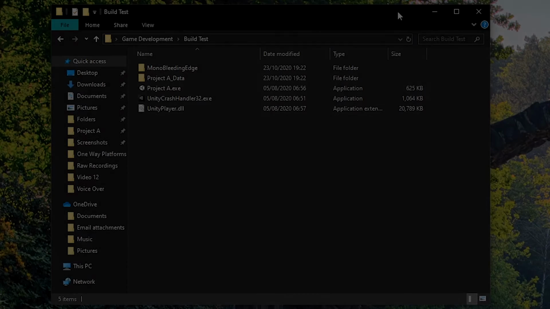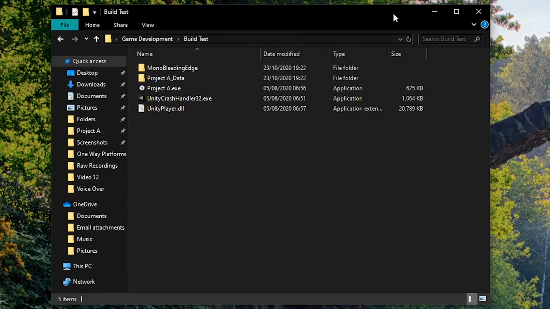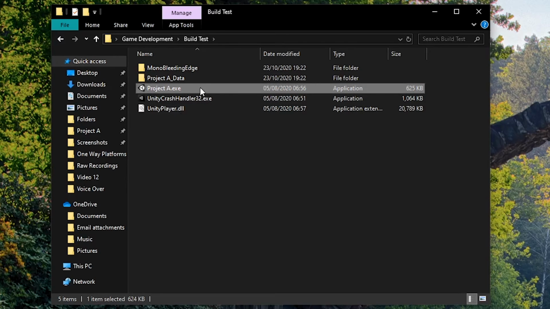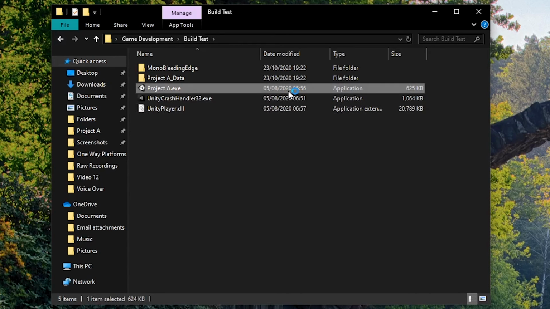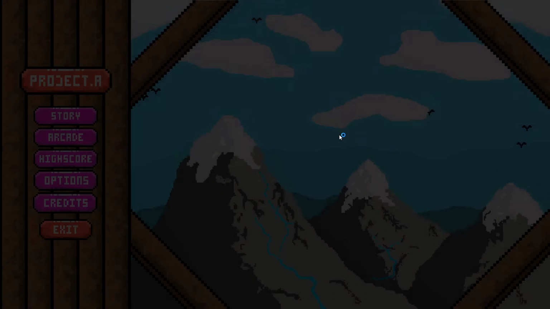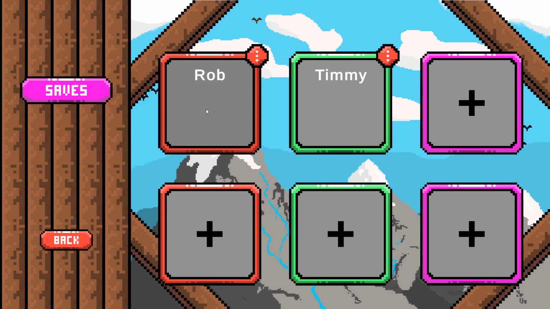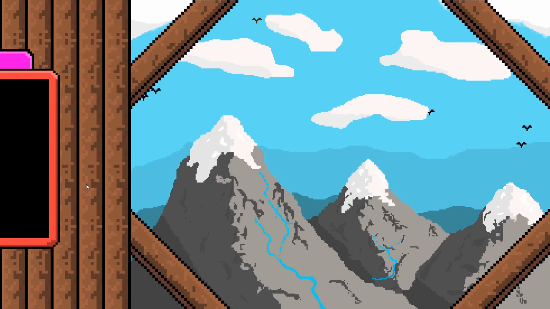So the last thing I did was run a build test to make sure that the game builds and runs from my desktop. So it ended up with an executable file, and I had to change a few of the scripts because I was using the editor in a couple of the files, which you can't. But it didn't take that long, I got that working, and it works fine here. So it's just good to make sure there's no major problems, and I'm going to start running these more regularly just to make sure I'm not running into any problems leading up to a potential demo in December release.